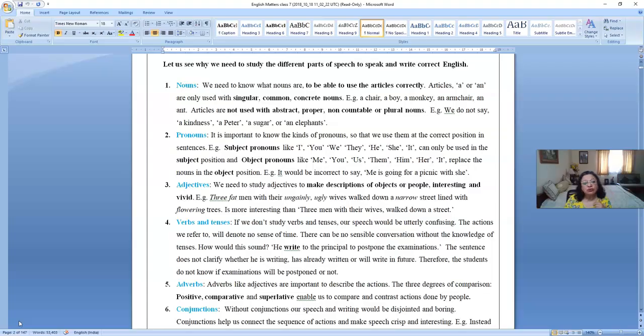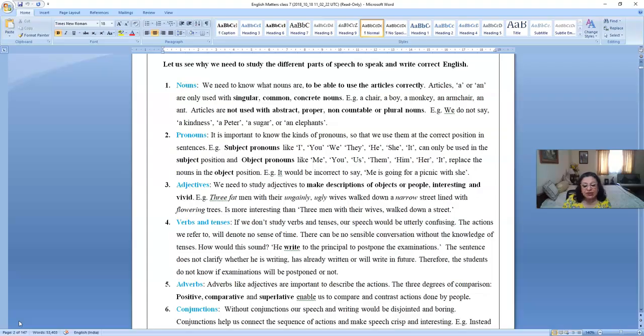So how would this sound? He write to the principal to postpone the examinations. Now, the sentence does not clarify whether he is writing, or he has already written, or will write in the future. Therefore, students do not know if the examinations will be postponed or not. So that is why verbs and tenses are very important.